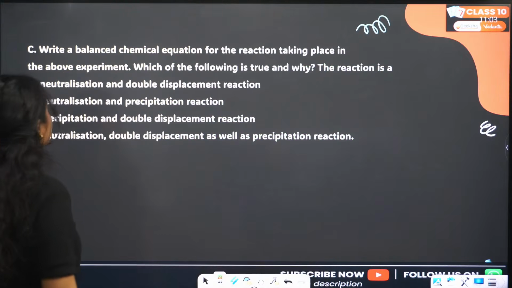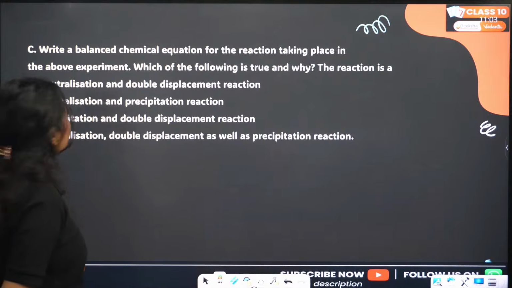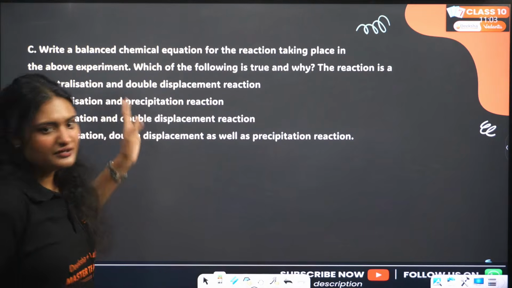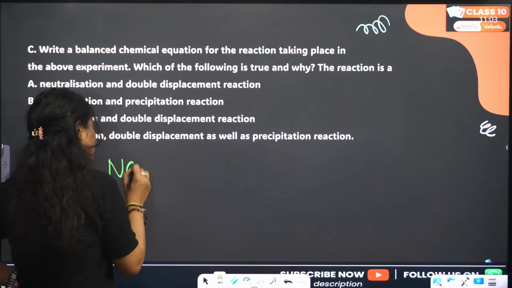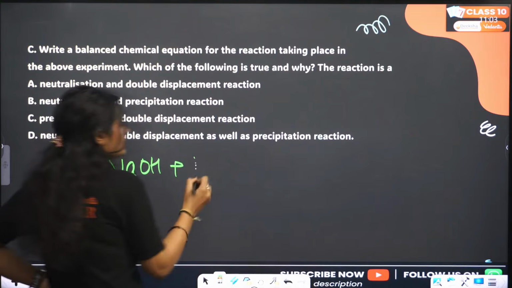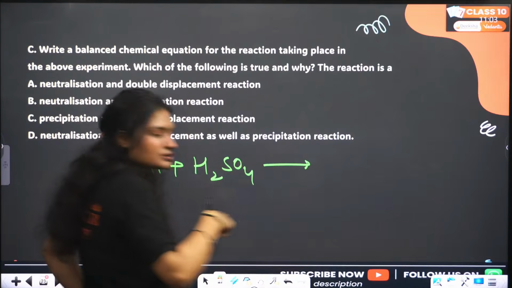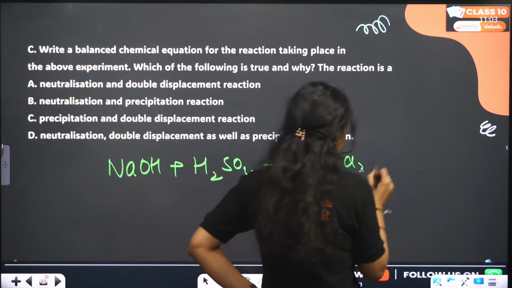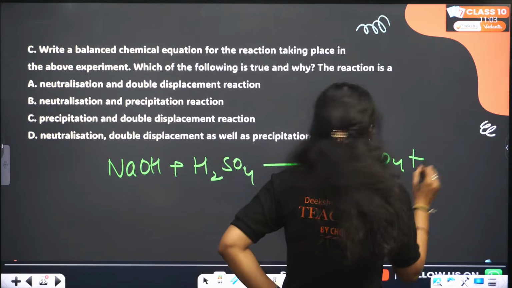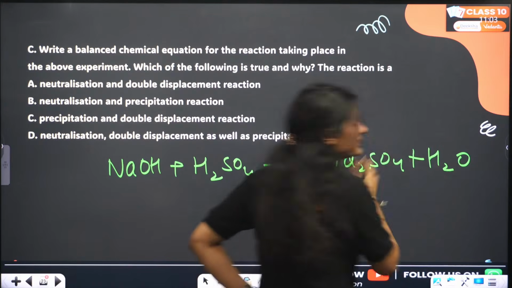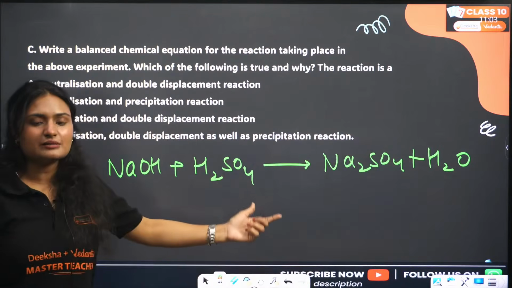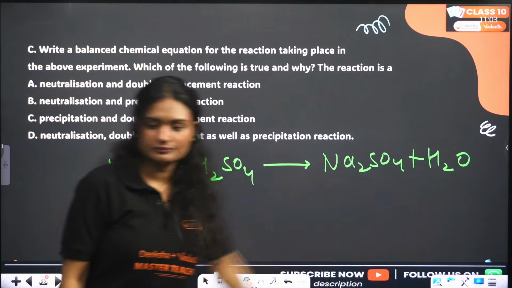Next question. Write a balanced chemical equation for the reaction taking place in the above experiment. Now we had sodium hydroxide and sulfuric acid. What is the reaction? We will get sodium sulfate plus water. Salt plus water. An acid and a base combine to give salt and water. Clear?